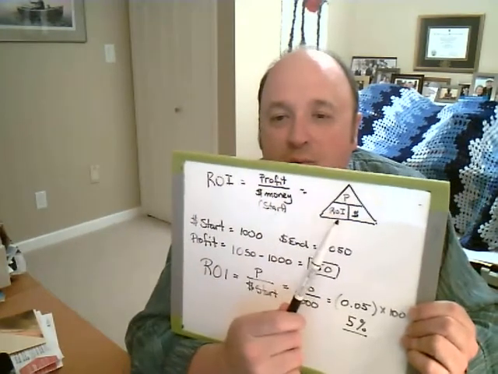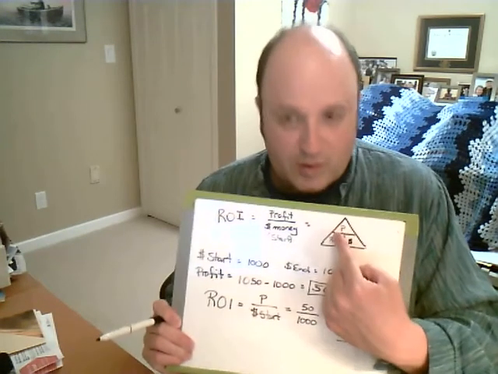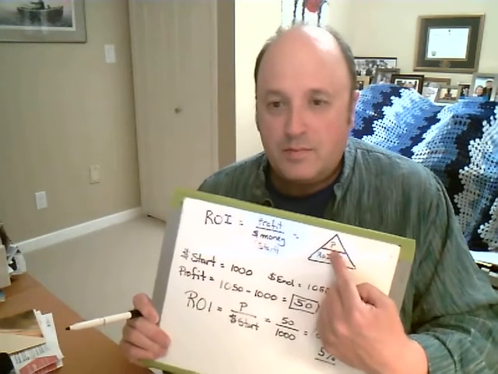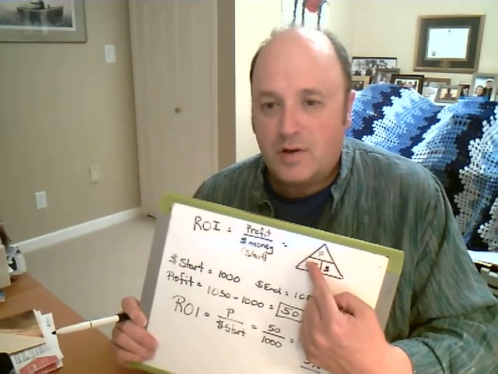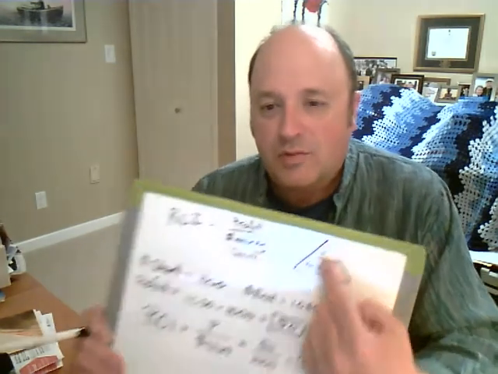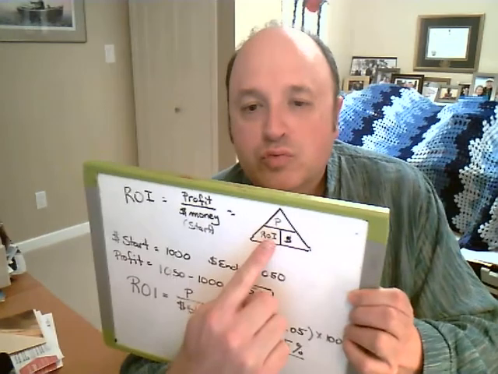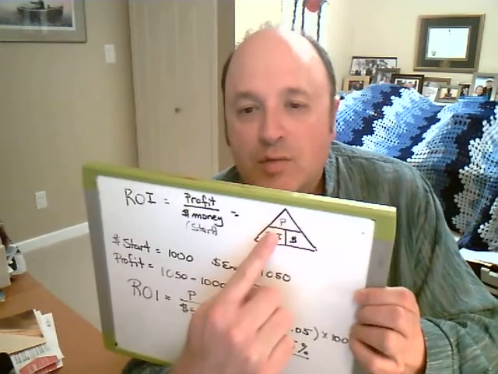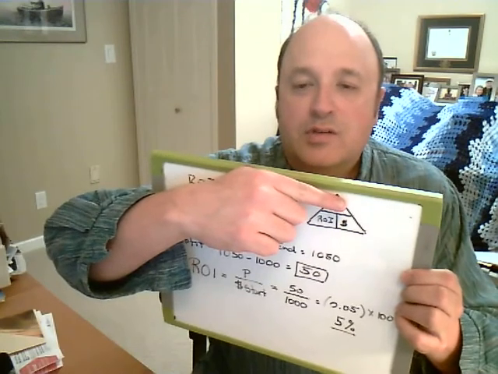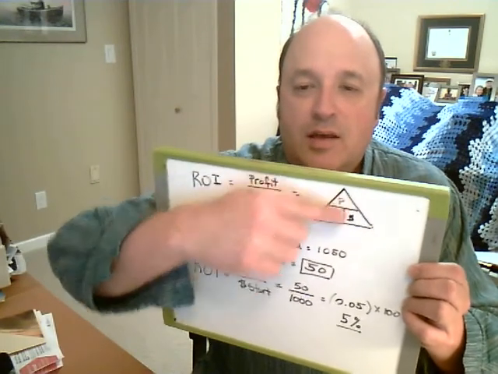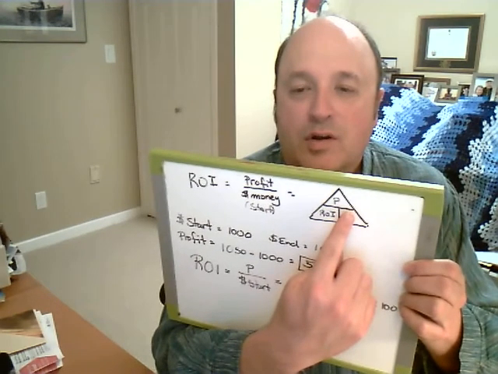So you can use this algebra triangle up here if you like, right? For now, we're looking at return on investment. So remember how this works. Put your finger over one of them. So return on investment is profit divided by your starting money. Here, I'll move that a little closer. So I got P over starting money. If I want profit, I can go return on investment times the starting money. And if I want the starting money, then I can go profit divided by return on investment.